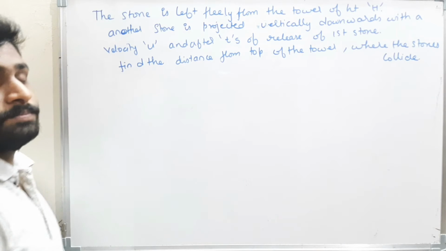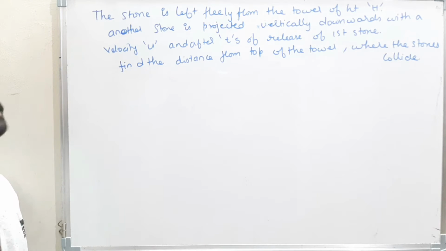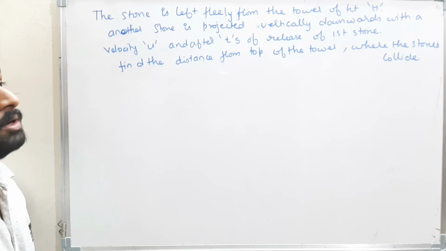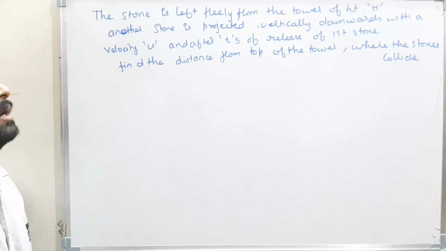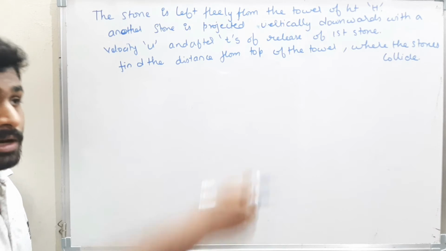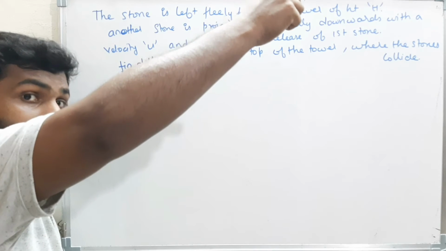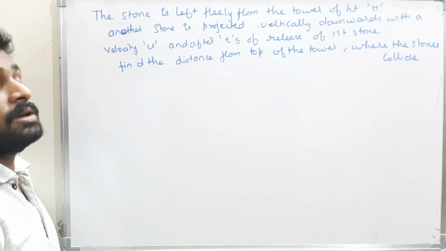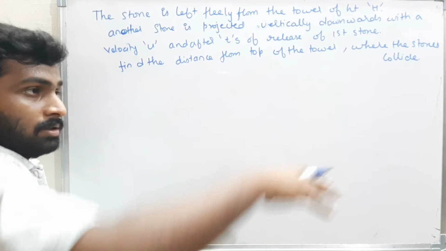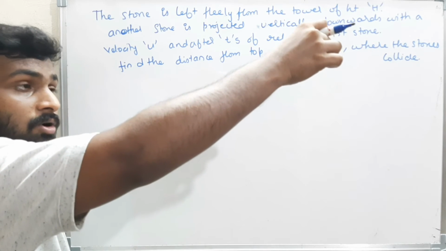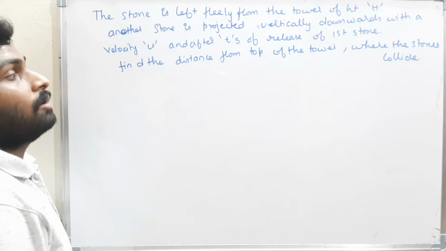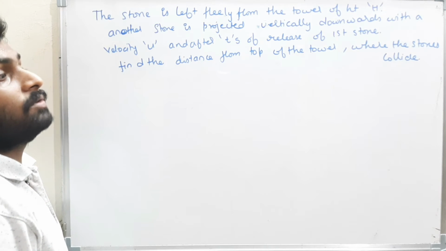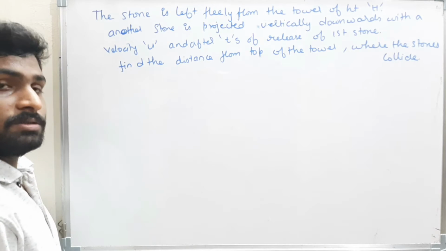Okay, see the question. Read the question carefully. The stone is left freely from the tower of height h. Well and good. Now another stone is projected vertically downward, that means thrown downwards with velocity u, after t seconds of release of the first body. That means I left the first body, and after t seconds, I throw the body vertically downwards. Now find the distance from the top of the tower where the stones collide.